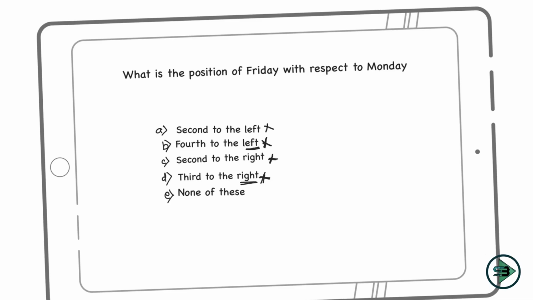Second is not in the option as well. Second to the right and second to the left. So what is left with us? None of these is the answer to the question, because we know it is fourth to the right and third to the left, which is not given.